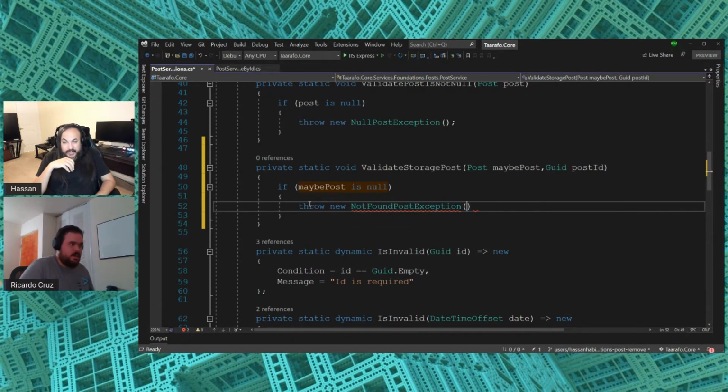This exception needs a parameter from you, post ID. Yep. So okay, that's the first step. There's another step that we need to take to make this happen. I mean, we need to call this function first, but there's also one more step. Give it a little bit of thought and I'll help you.